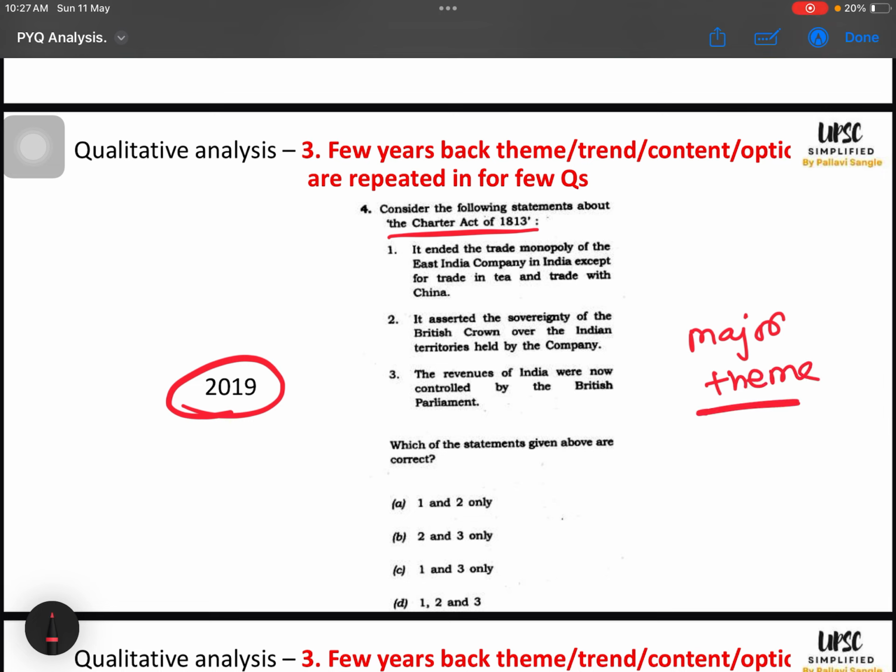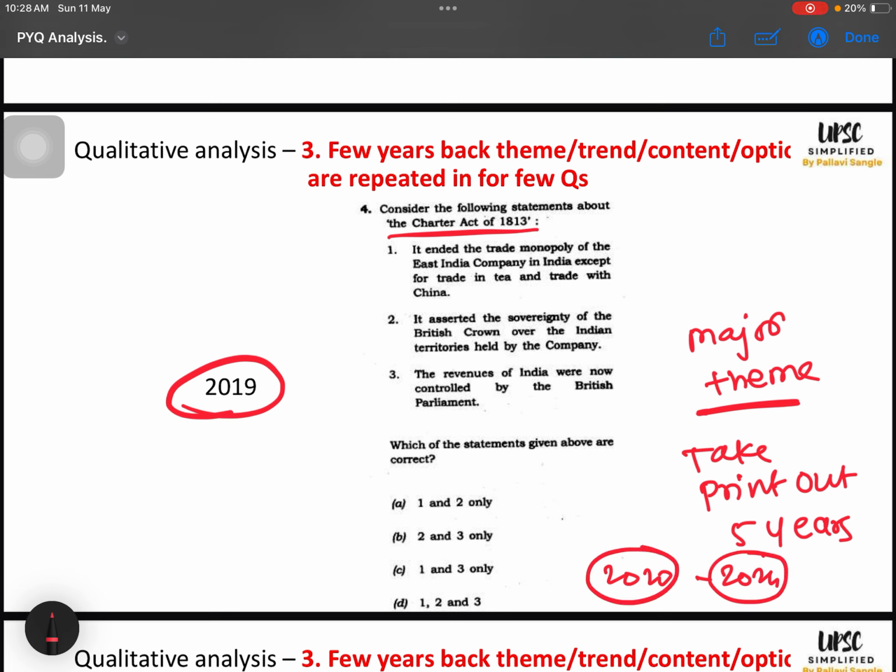I am giving very limited illustrations, so your job is to identify other aspects of analysis. I am showing you how to do it. You have to do it on your own to get the maximum benefit. Take a printout of at least the last 5 years, right? Like 2020 to 2024. Solve them paper-wise, not subject-wise. In these last days, we have to solve them paper-wise.